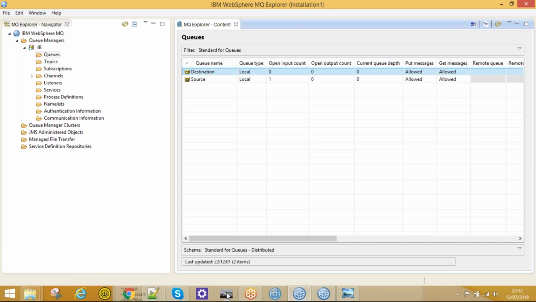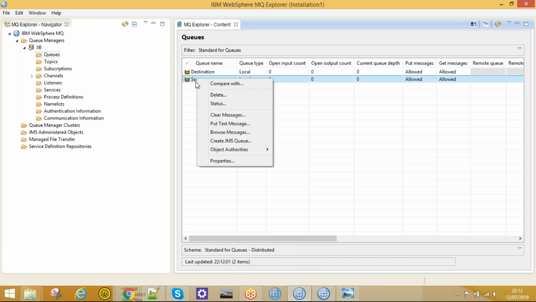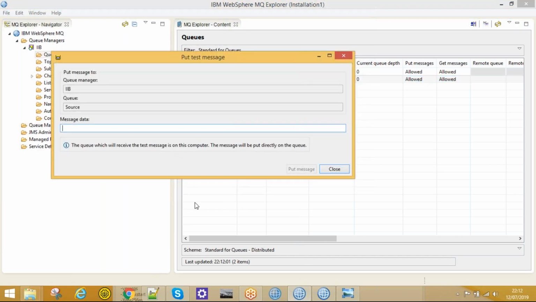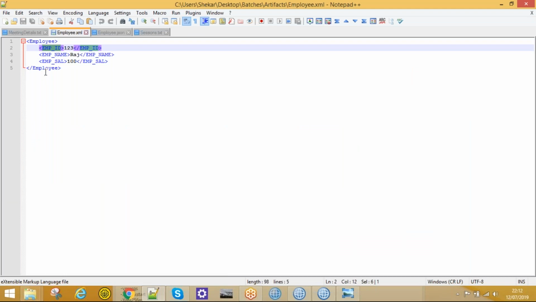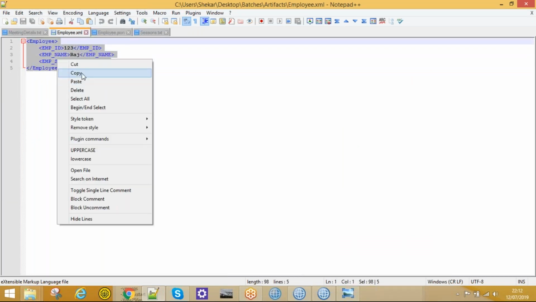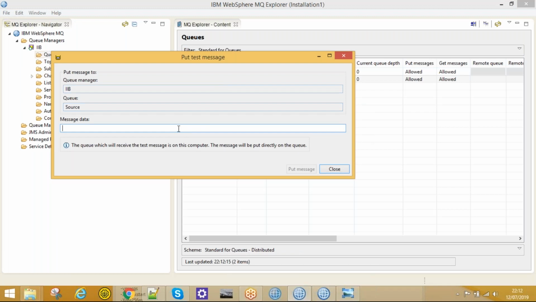And we have an application called RFS util. If you would like to put the message in the source queue, we need to right click on that and put test message. I would like to put this XML message, right? If I copy this message and paste it directly over here, it will take only one line.